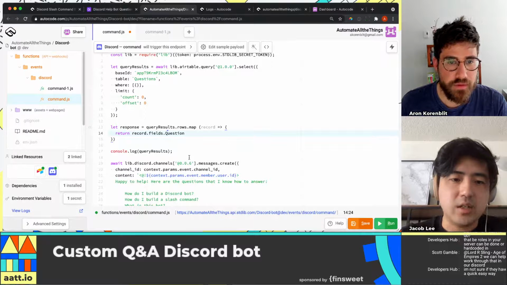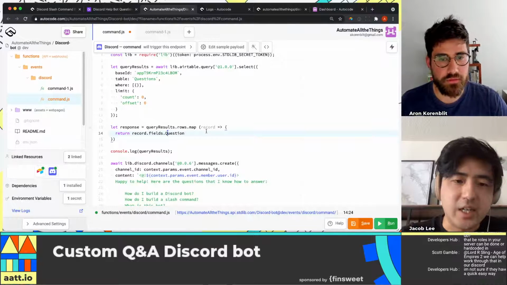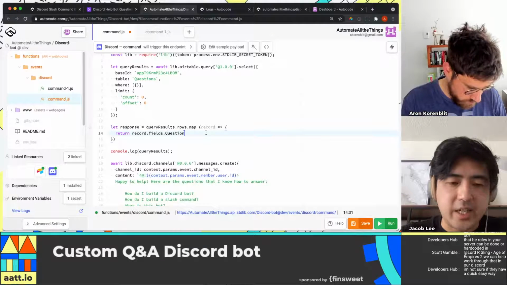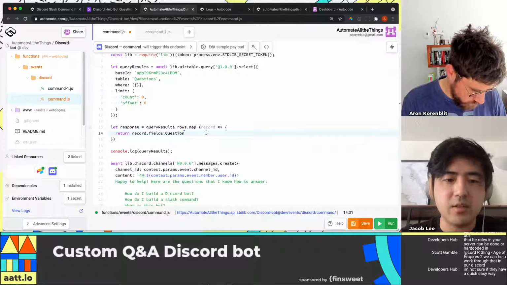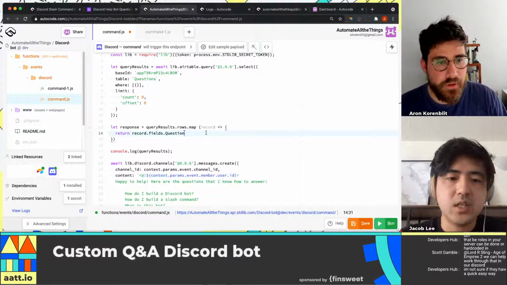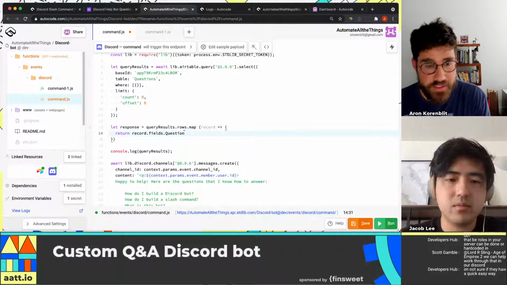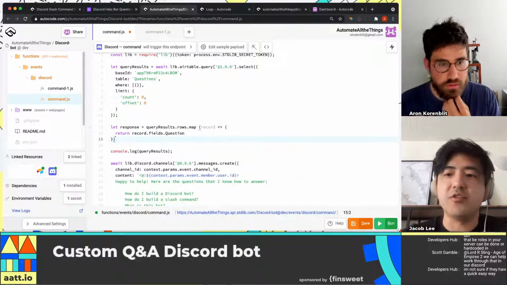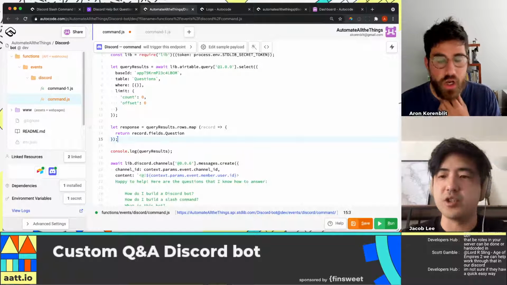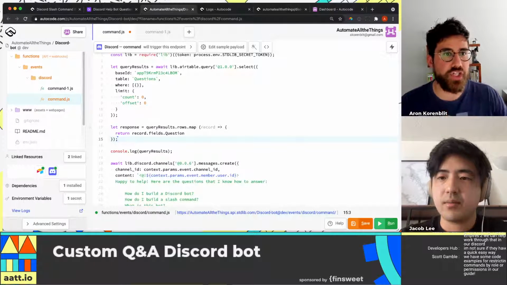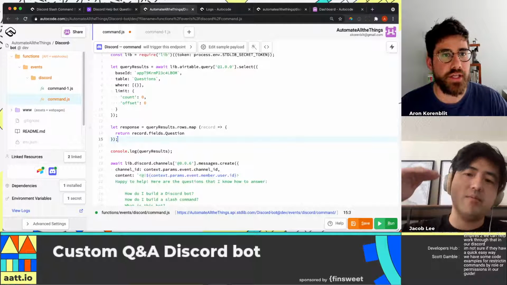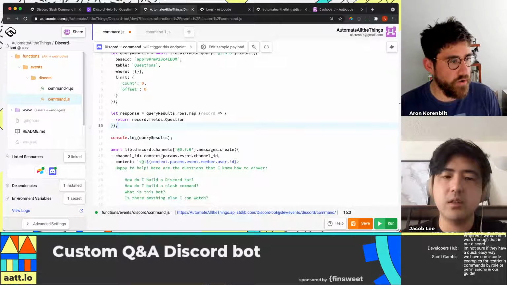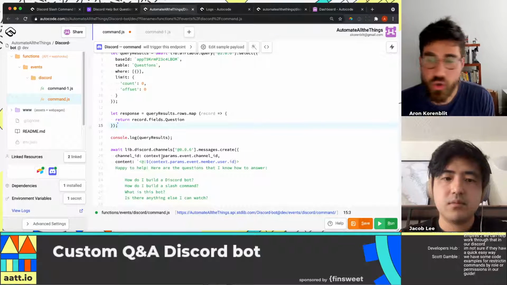One more thing, but let's do that last. So for now, this is for content in the response from Discord. So this is it? This is just going to return? That's it. It'll return an array of just the question fields for each record. Oh, okay, so it's going to have an array of just these 4 records put together: how to build a Discord bot, how to build a slash command, what else can I do, etc. Cool, awesome.